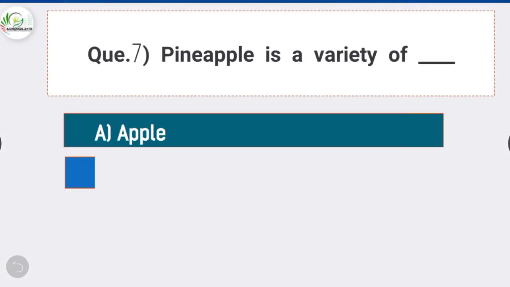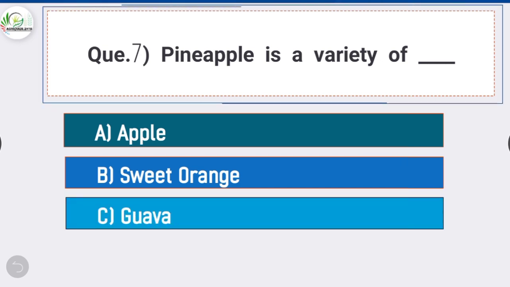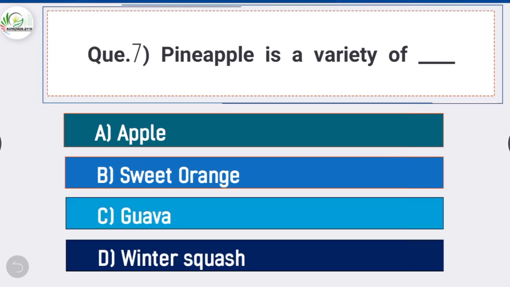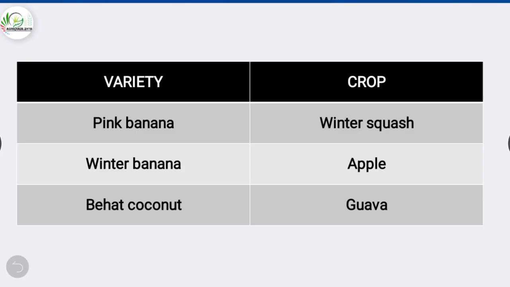Question number 7. Pineapple is a variety of? Answer is option B, sweet orange. Pineapple is a variety of sweet orange. Pink banana is a variety of winter squash. Winter banana is a variety of pineapple. And Behat coconut is a variety of guava.